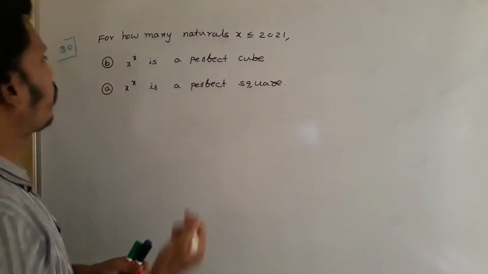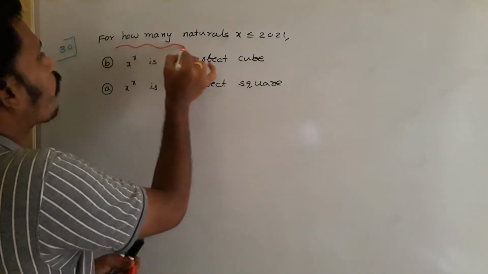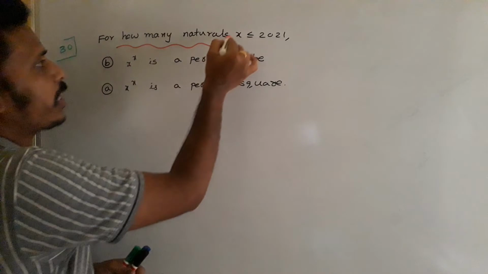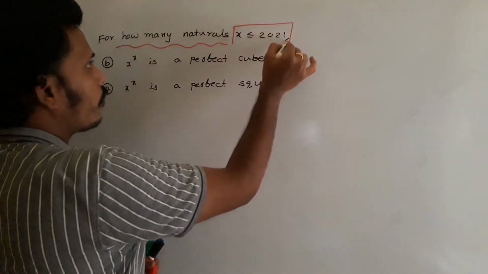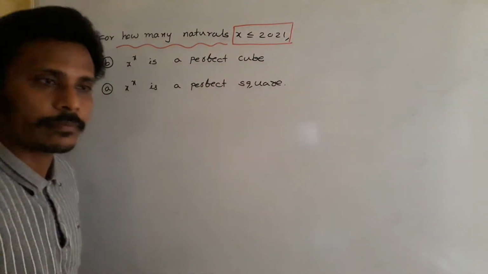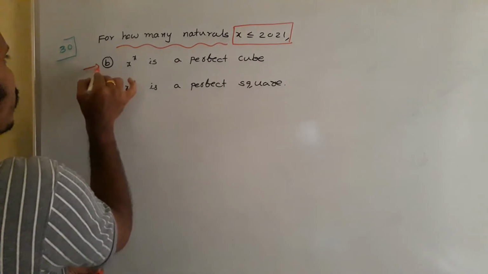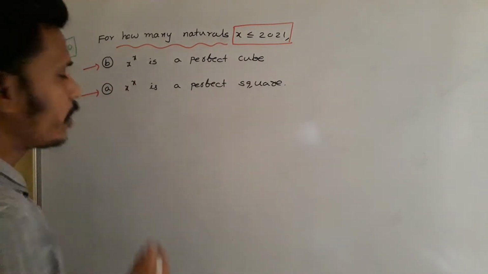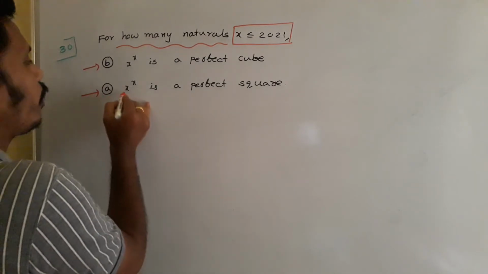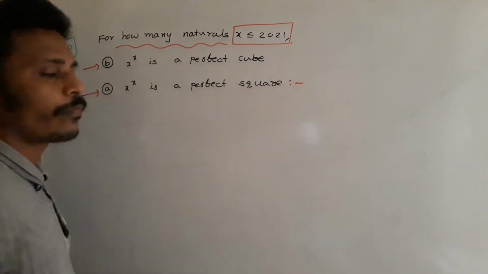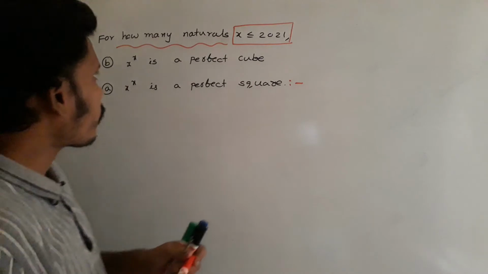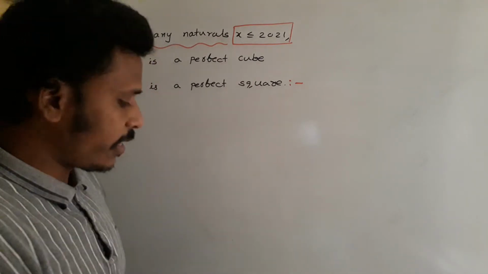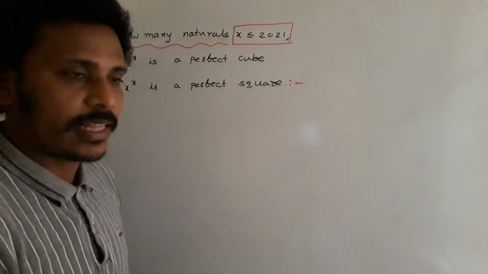See, the question is about identifying the number of naturals. For how many naturals x less than or equal to 2021, first bit, x power x is a perfect cube, and second bit, x power x is a perfect square. Since it is bit A, I am going to solve this A now.